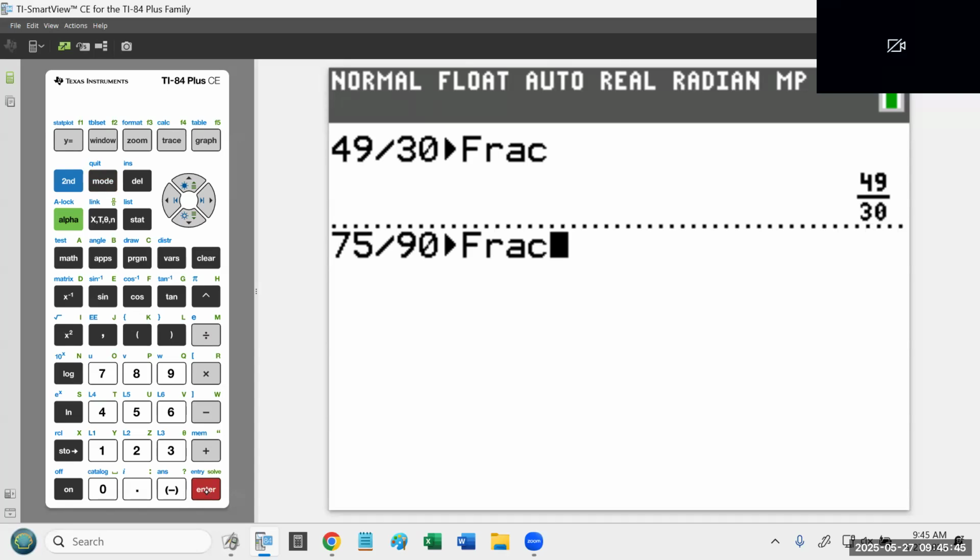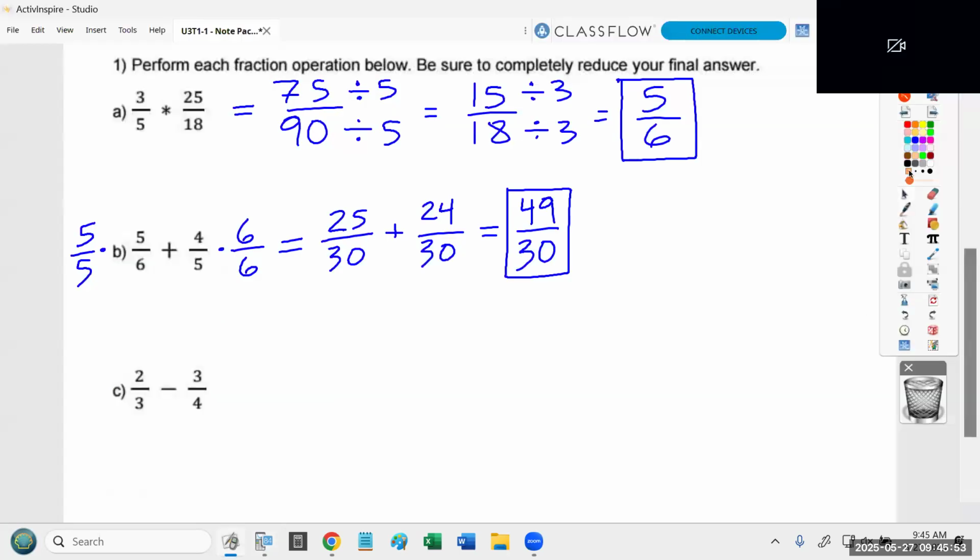And if we had typed this, the calculator would have told us 5 over 6 is correct. Okay? All right, last one.